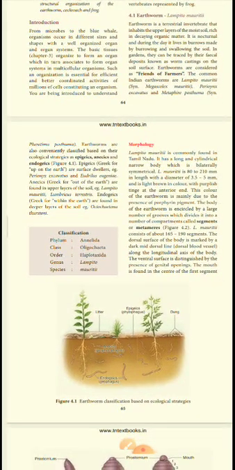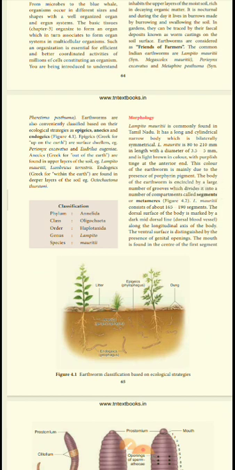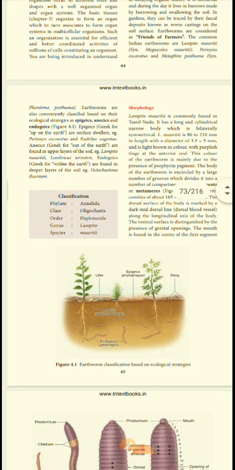Earthworms are also conveniently classified based on ecological strategy as epigeic, anecic and endogeic. Epigeic means surface dwellers. The Greek word epi means upon the earth. Perionyx excavatus and Eudrilus eugeniae are examples. Anecic means out of the earth, from the Greek meaning, or found in the upper layer of the soil. Lampito mauritii and Lumbricus terrestris are examples. Endogeic means within the earth, found in the deeper layer of the soil.